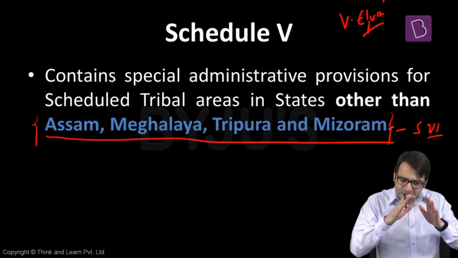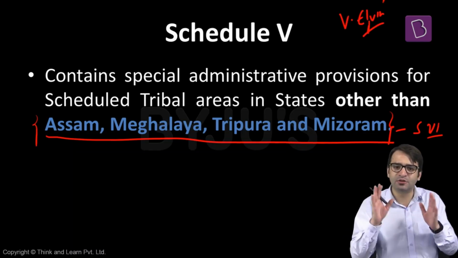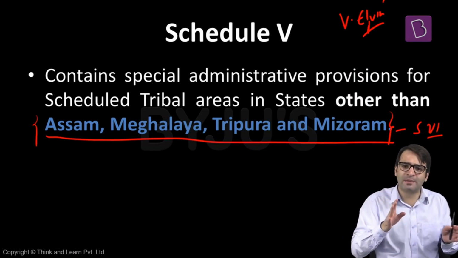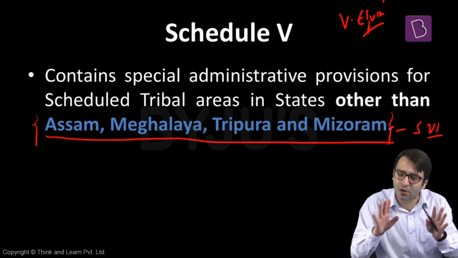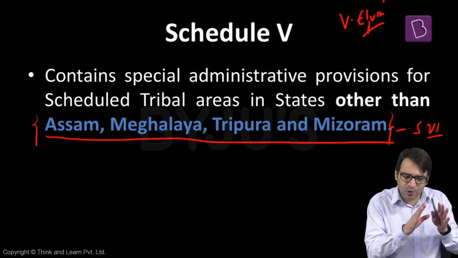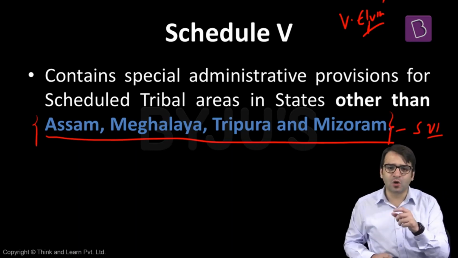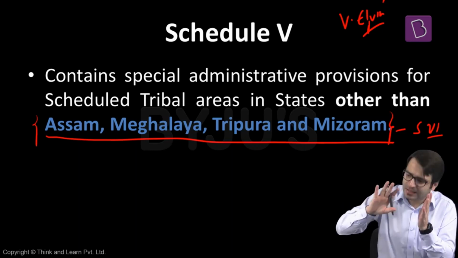Verrier Elwin was asked to please come up with a program, a policy about how we should deal with the tribals. Because during British rule, these tribals were discriminated against. Their land was confiscated, money lenders were injected into these tribal areas, their customs were violated. That means they were discriminated against a lot. Now when the Constitution of India was to be drafted, there was one proposal that these tribals should be merged, assimilated with the people in mainland India. There was another school of thought which said, no, don't interfere in the customs of these tribals. Let them remain who they are.